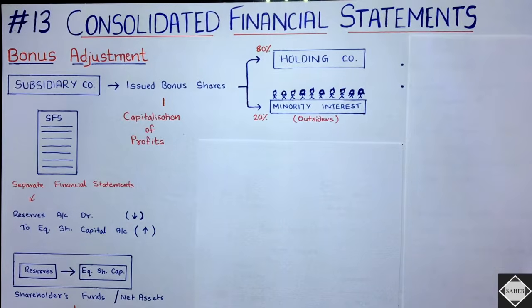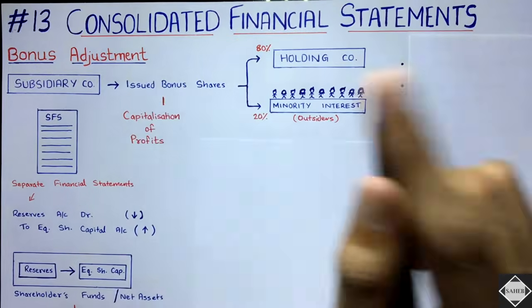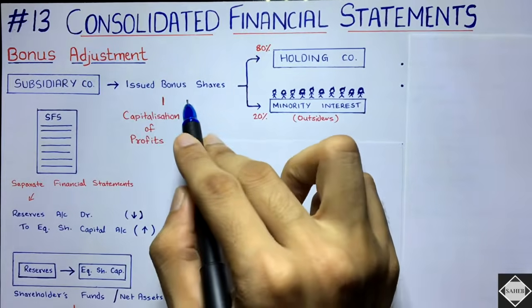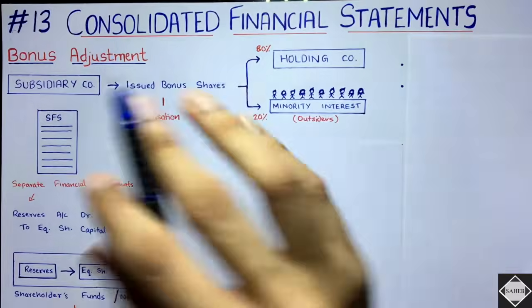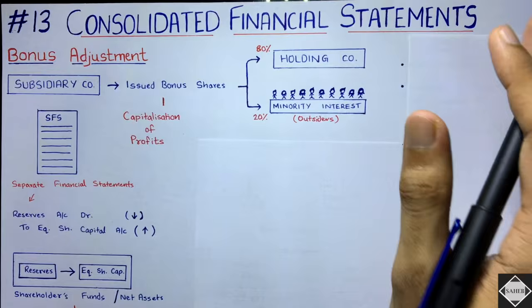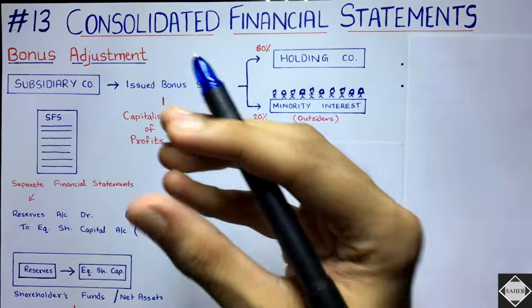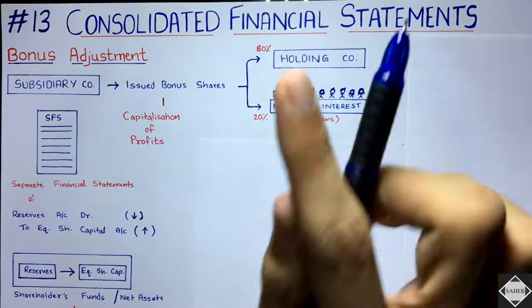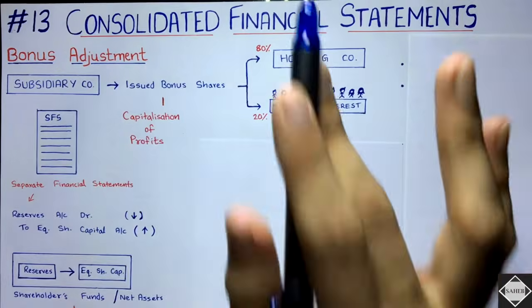Now first thing that should pop up in your mind is what is the relevant part over here? Understand first. Here we are only talking about the bonus shares which are issued by the subsidiary company. We are not concerned about the bonus shares issued by the holding company. Like how in dividend adjustment we saw that only the dividend that is issued by the subsidiary company is relevant and not the holding company. Similarly here, the bonus shares which are issued by the subsidiary company is relevant.